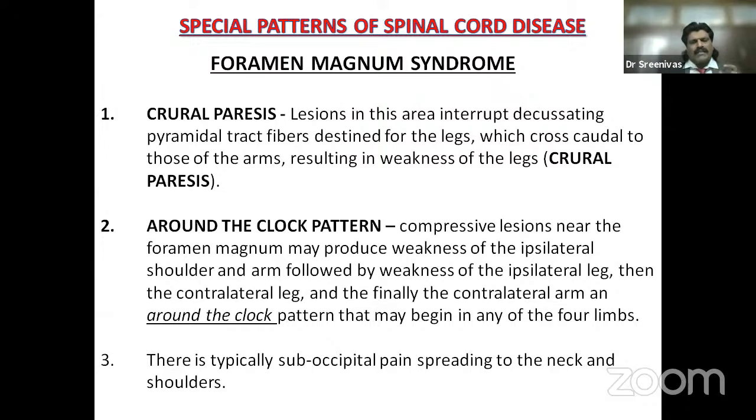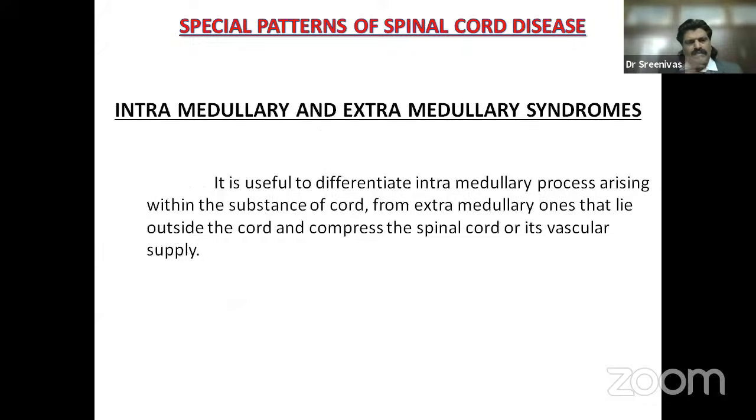Crural paresis, one of the important cerebral causes of paraplegia, is foramen magnum syndrome. Around the clock pattern: compressive lesions near the foramen magnum may produce weakness of the ipsilateral shoulder and arm, followed by weakness of the ipsilateral leg, then the contralateral leg, and finally the contralateral arm, an around the clock pattern that begins in any of the four limbs, which is known as Ellsberg's phenomenon. There is typically suboccipital pain spreading to the neck and shoulders.